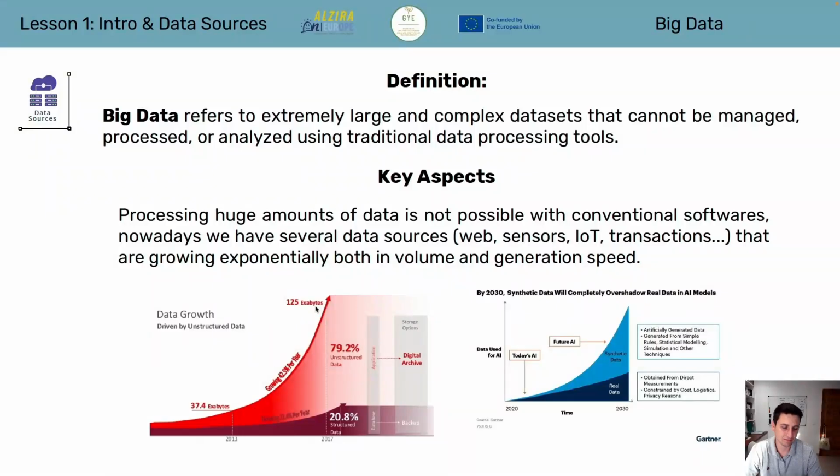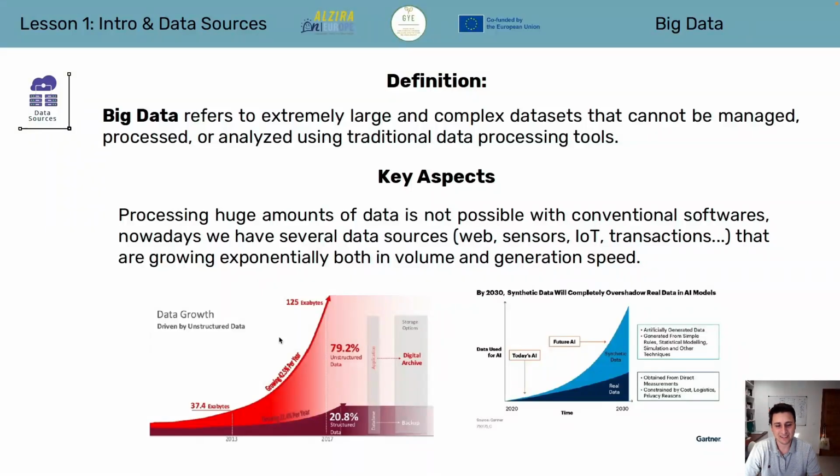On the right side you can see another graph. Since artificial intelligence has arisen, in order to train the models we are generating synthetic data, or fake data, that simulates or emulates real data to create different patterns and to apply machine learning techniques in order to train the artificial intelligences.